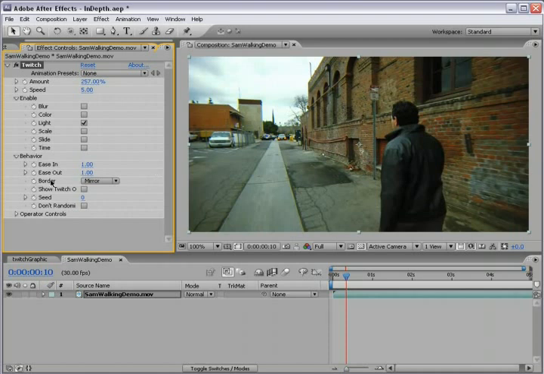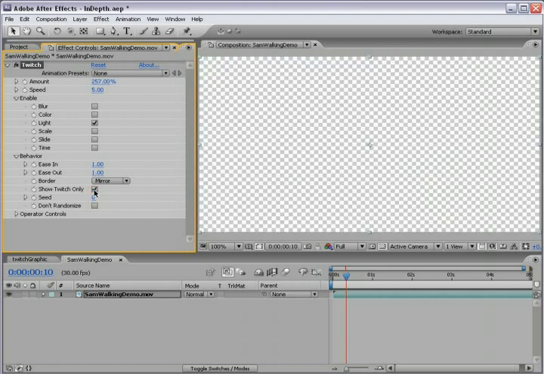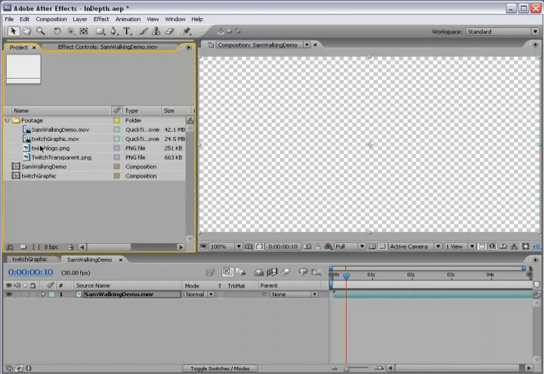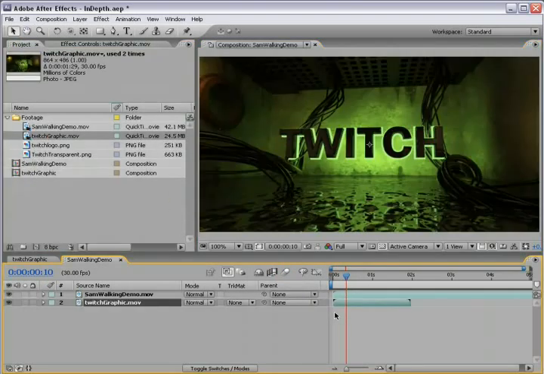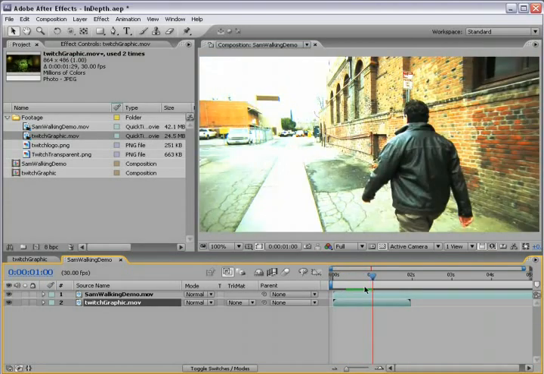Now we have our border option. This is a very important option, and I think I should probably cover it a little bit later. We have the show Twitch only option, and that way you turn it on and all the frames that aren't twitching show up as transparent. And what that allows you to do is overlay this onto another piece of video. For example, if I were to put some footage into the background here, only the layers that twitch are going to show up.